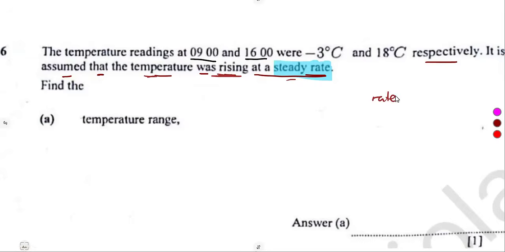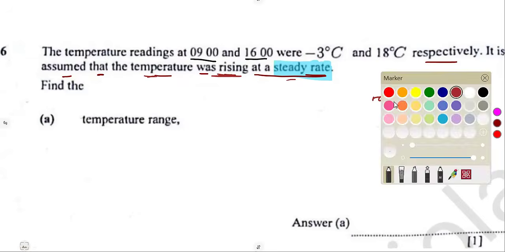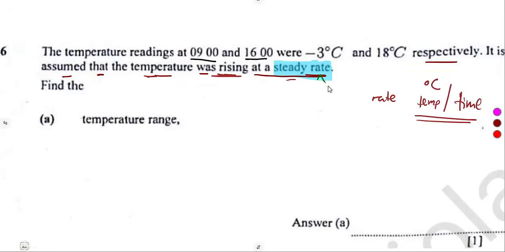So the rate of temperature, it means we are going to be talking about what? The degrees Celsius that we have as part of our temperature per what? Per unit time. That is what we call the rate. So that will be temperature per unit time. Meaning to say you must know the temperature that was taken in that time frame. Okay, anyways, we're going to see that one later on, but be very careful of that.